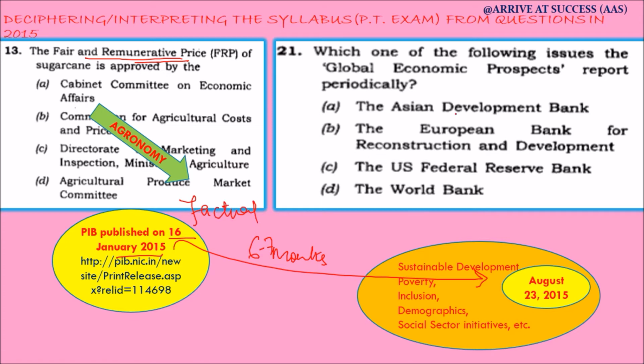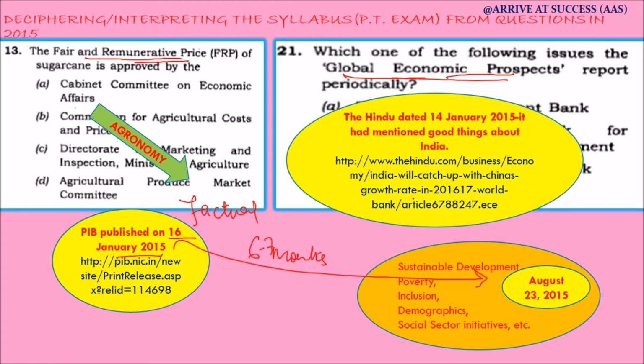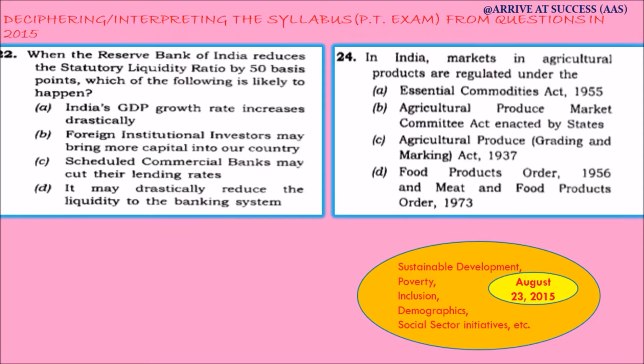The next question relates to the Global Economic Prospects Report. It is very much factual in nature, and it was published by the Hindu, dated 14 January 2015, and it had mentioned some good things about India. Therefore, it has obviously become very important, and it relates to the topic of external sector, which we have seen that over the years has been one of the favorite topics. Now we move on to the next question.